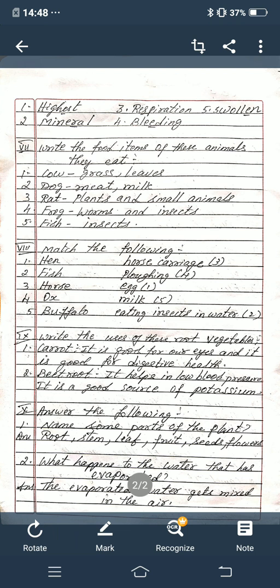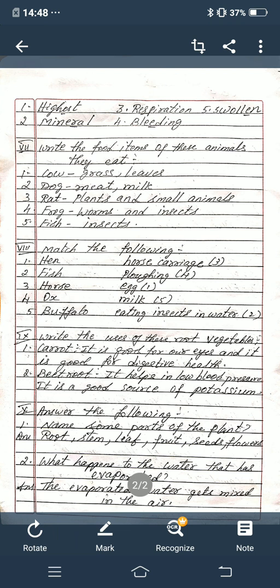Plants and small animals. Fourth one, frog. Worms and insects. Fifth one, fish. It will eat insects.